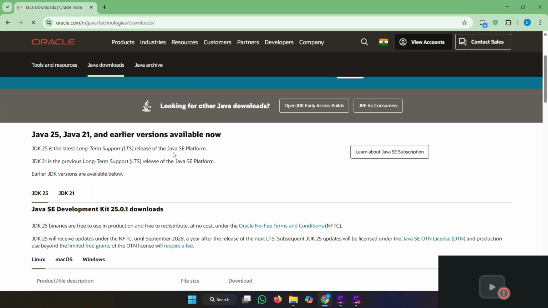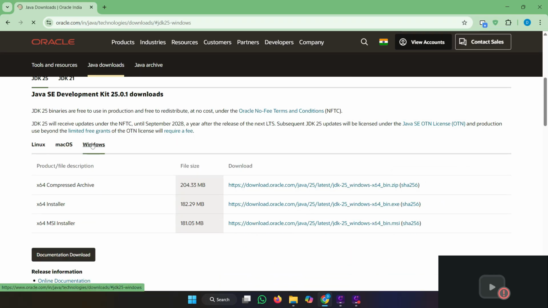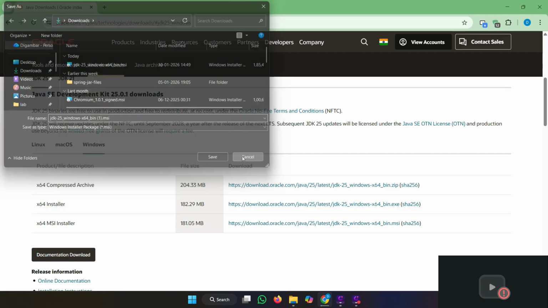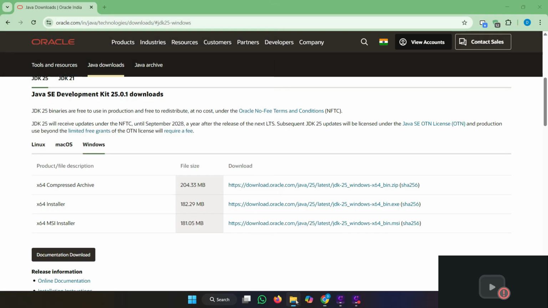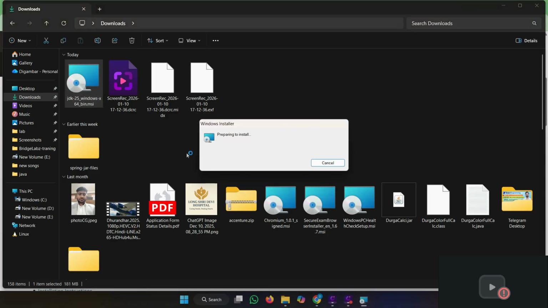Now scroll down. Choose your machine: Linux, macOS and Windows. For Windows, download the x64 MSI installer. Click on this link. I already downloaded it, so I am not downloading again. Cancel. So go to the download tab and install this.